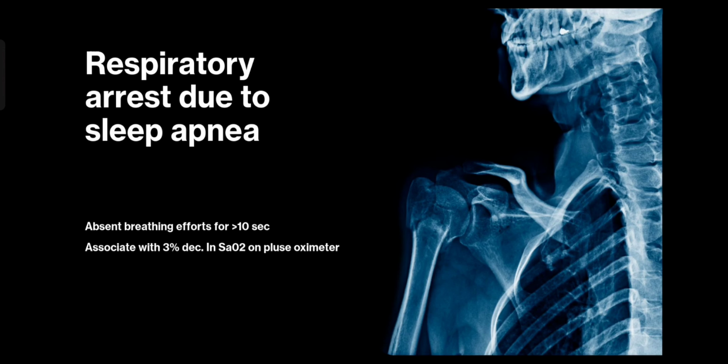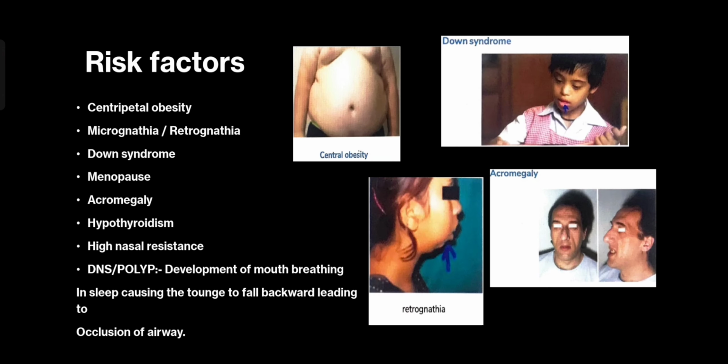What are the risk factors for the development of this particular condition? One of the most important risk factors is obviously centripetal obesity. Now, why is obesity contributing to this? I can divide this discussion into two parts. Point number one: there will be narrowing of the lumen of the upper airway, obviously because of fat deposition in the upper airway of the patient, with respect to the uvula or pharyngeal wall. So narrowing of the pharynx, or narrowing of the pharyngeal inlet, is one of the reasons why you would have snoring and obstructive sleep apnea developing in this individual.